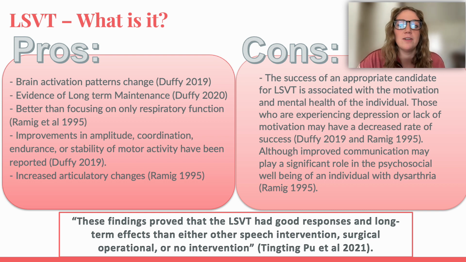Ramig et al. compared the benefits of only focusing on respiratory treatment compared to LSVT treatment and found that increasing respiratory support alone was not sufficient to generate significant and consistent increases in intensity in these glottally incompetent subjects.